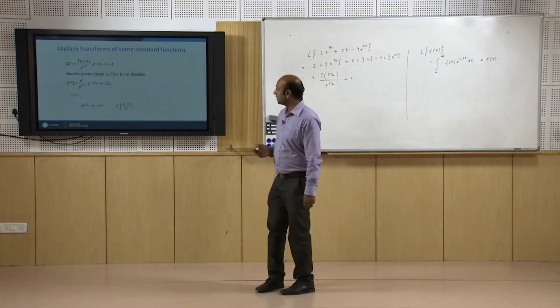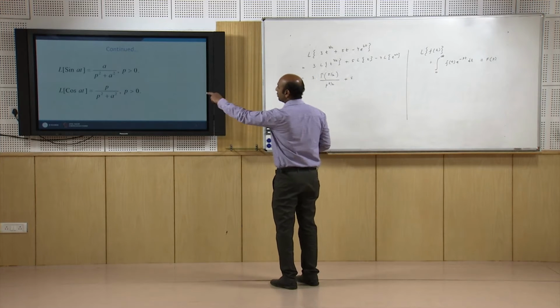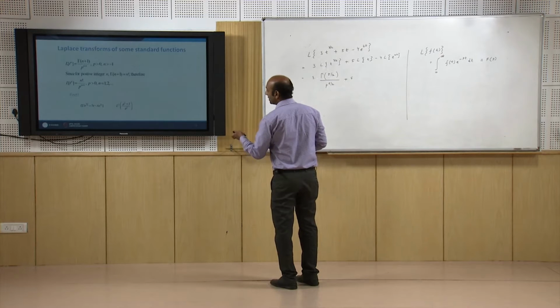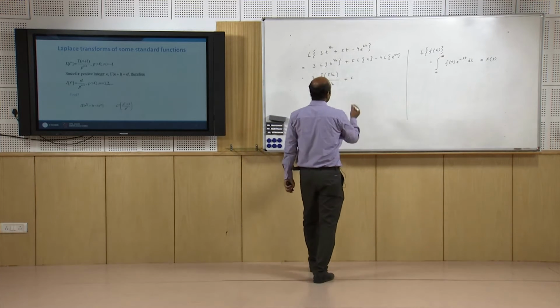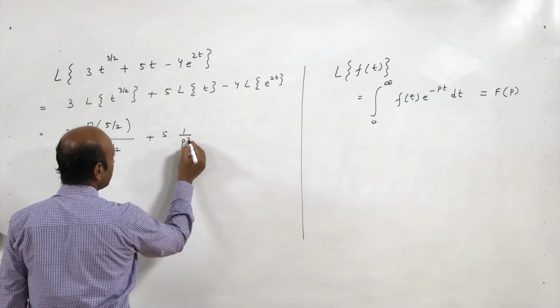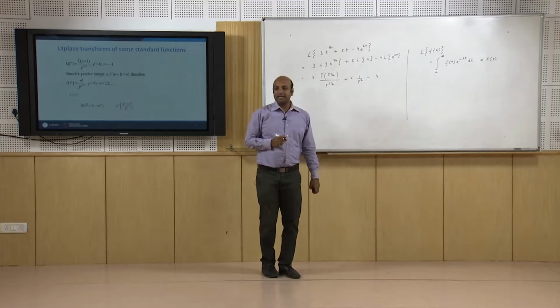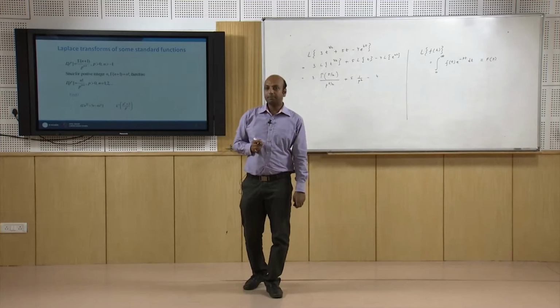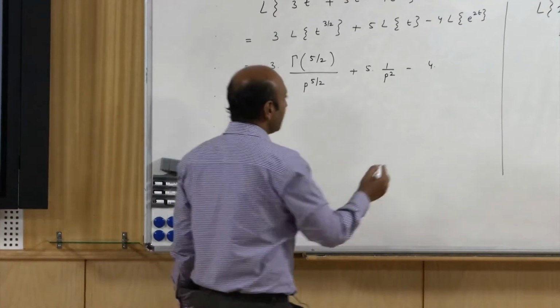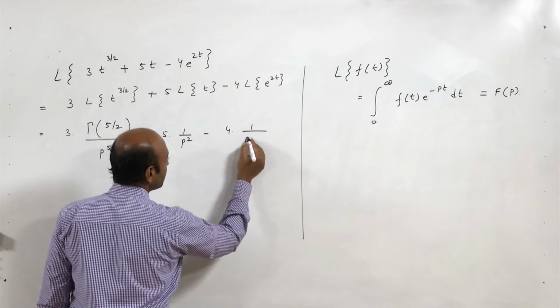Also we can obtain it from the second expression when we put n equal to 1. Minus 4 into Laplace of e^(at), which is 1 upon p minus a, so it will be nothing but 1 upon p minus 2.